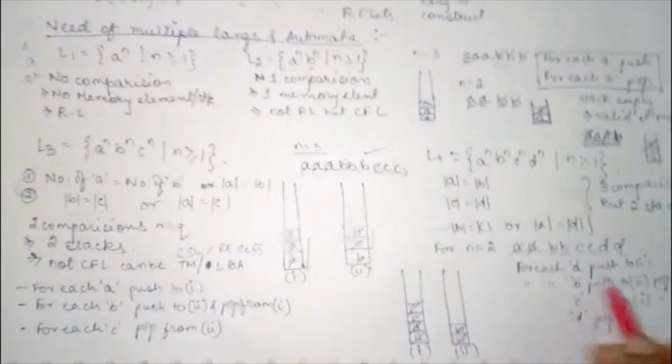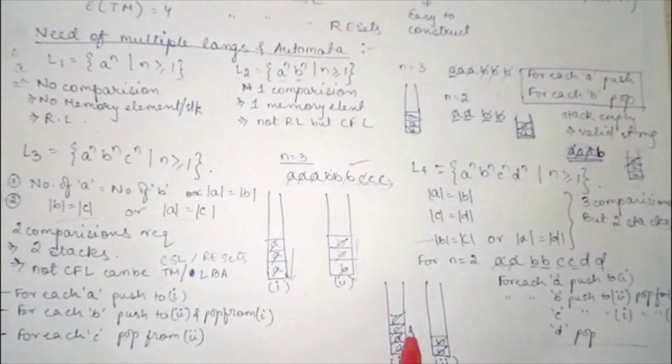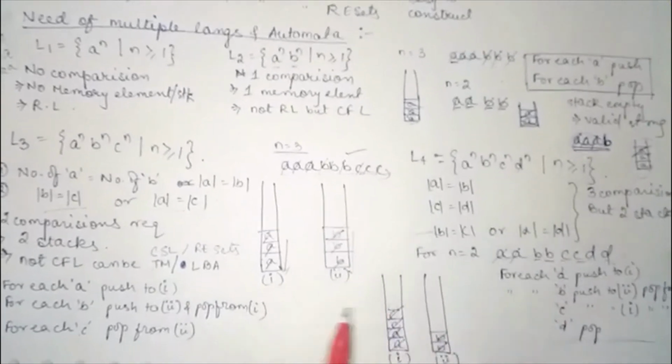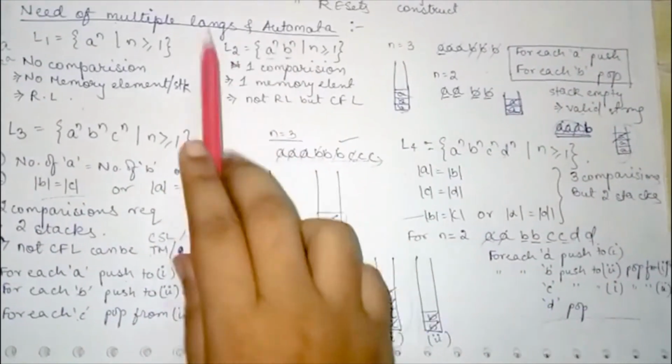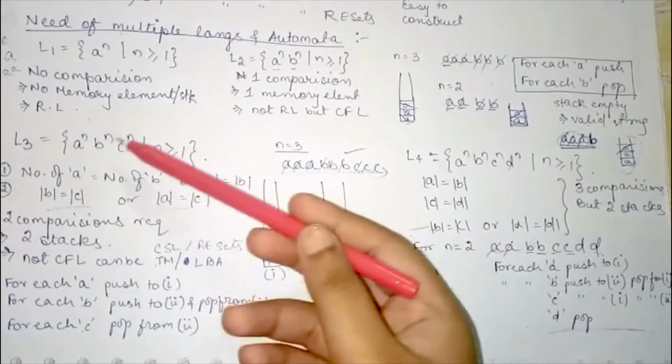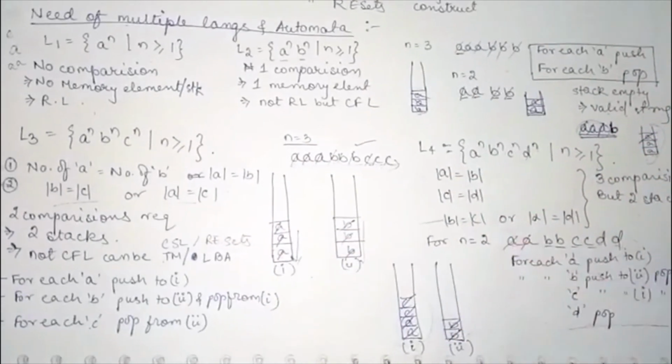So we have 4 cases. We will face many cases for which we need multiple automata and multiple languages, because each language has its own requirement.